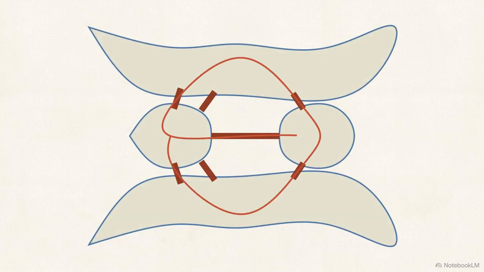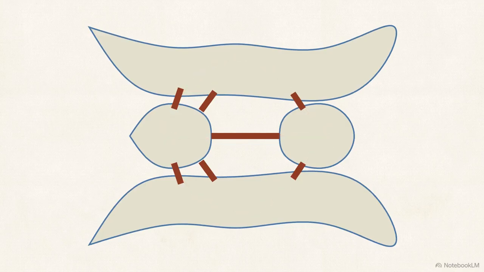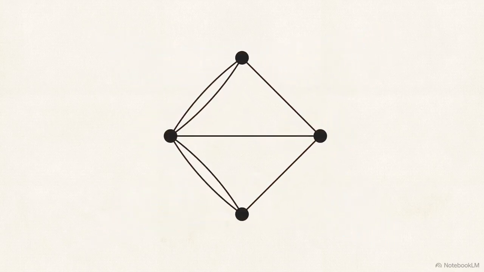Physical maps made the problem harder, as irregular shorelines and bridge lengths obscured the logic. Euler realized distance and shape were irrelevant. He simplified the map into points and lines, focusing only on how landmasses connected.